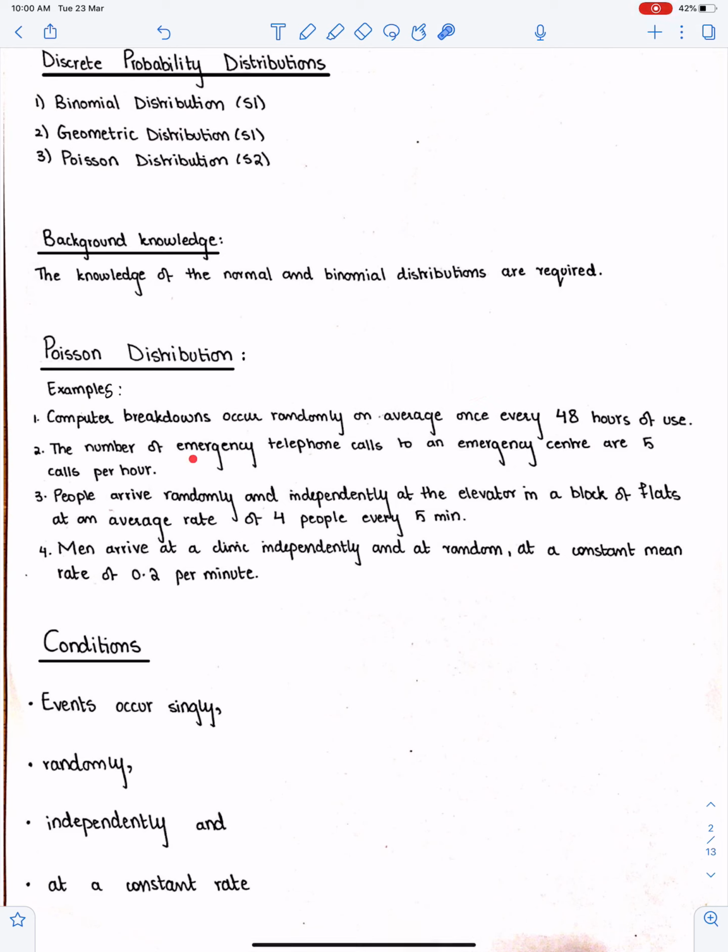The number of emergency telephone calls is a single event. Calls to an emergency center are 5 calls per hour. You may notice this thing: the unit, you will always get the unit. 48 hours of use, 5 calls per hour. Once every 48 hours means the mean is 1 for 48 hours. This means 5 is the mean for 1 hour.